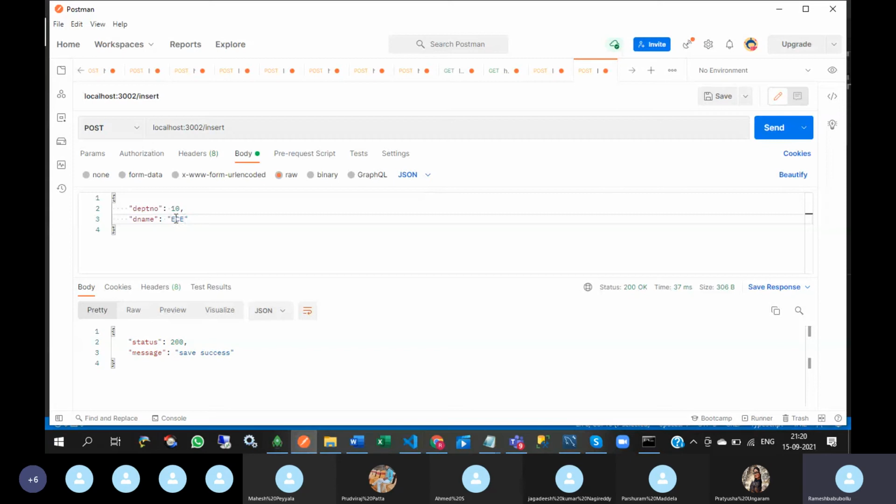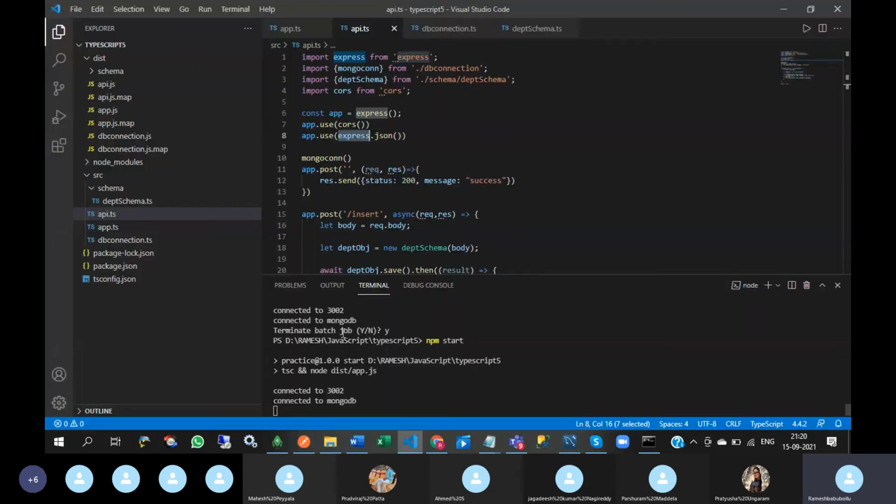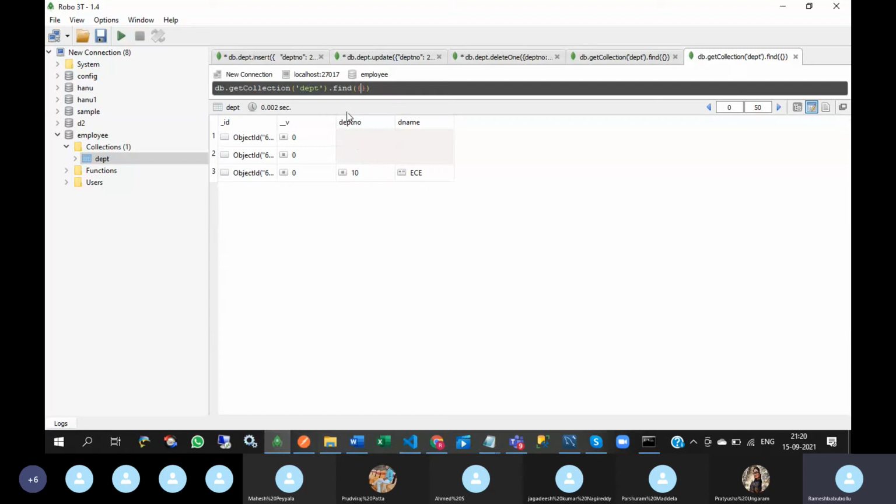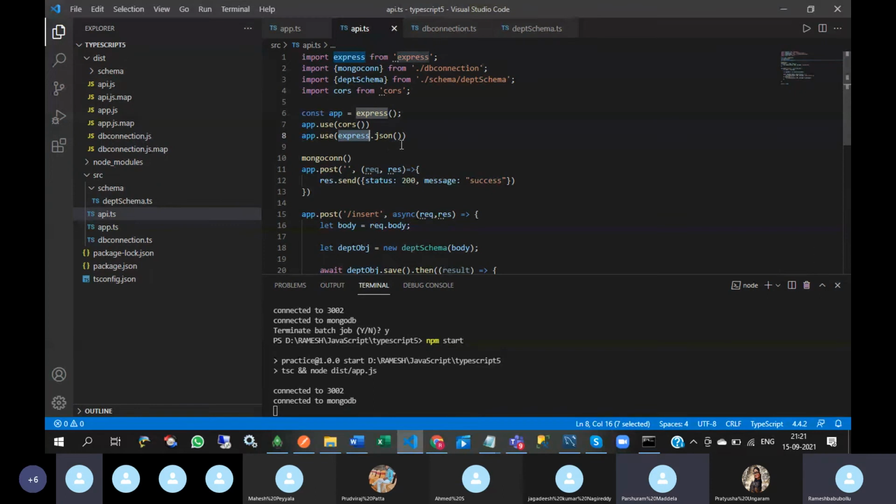Then only it will accept JSON input, otherwise it will not accept. That's why nothing was inserted the two times. Did you observe this? Yes, sir. These are very mandatory.